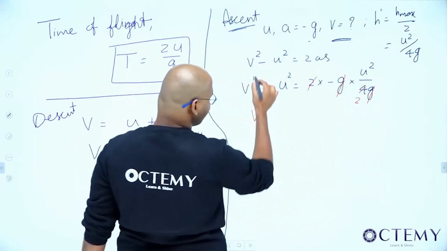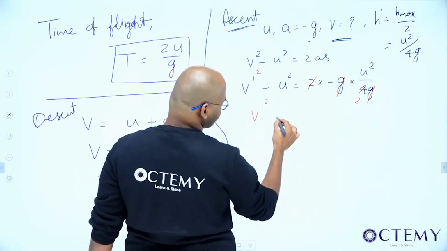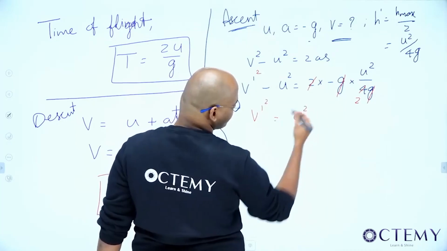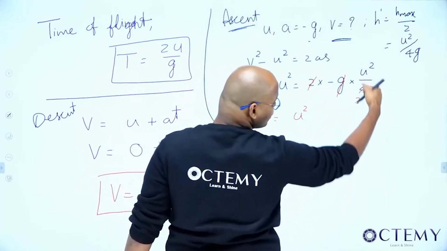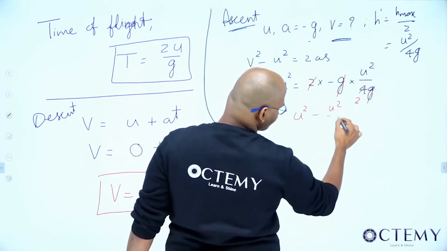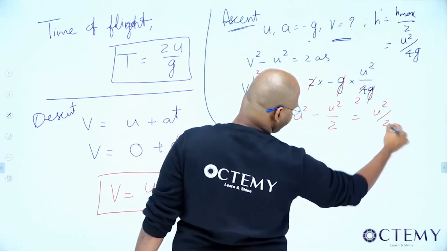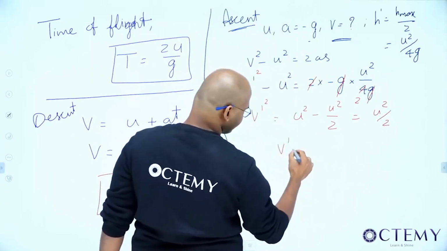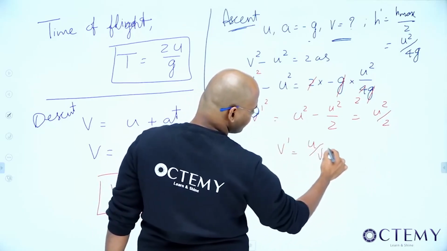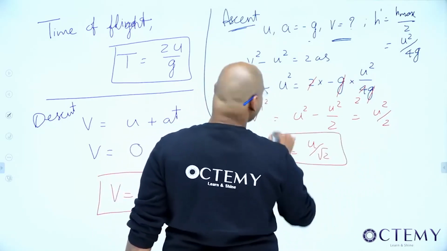What I'm left with: v dash square is equal to u square minus u square by 2, which is u square by 2. So v dash is equal to u by root 2.